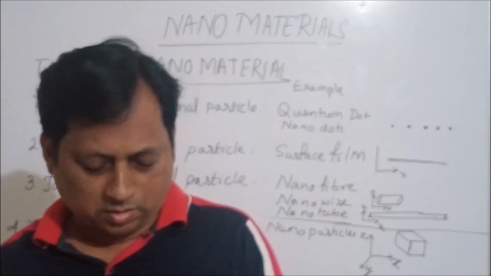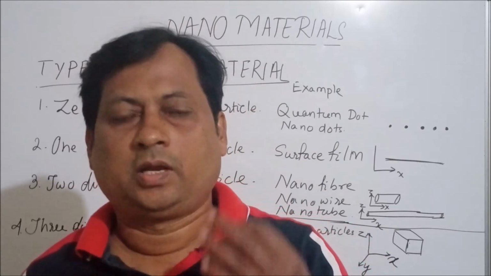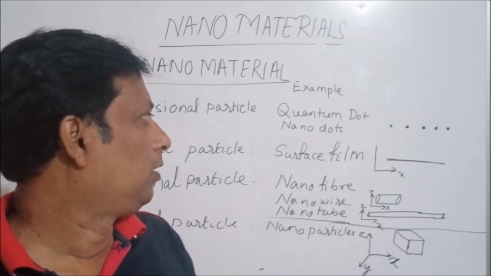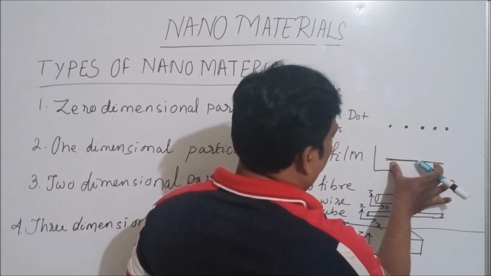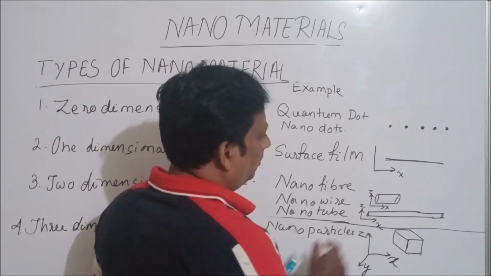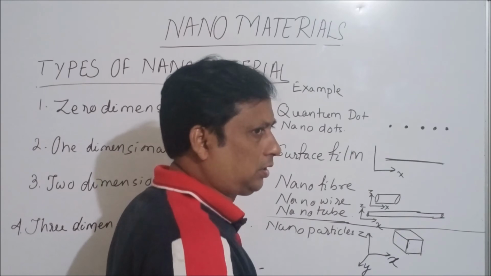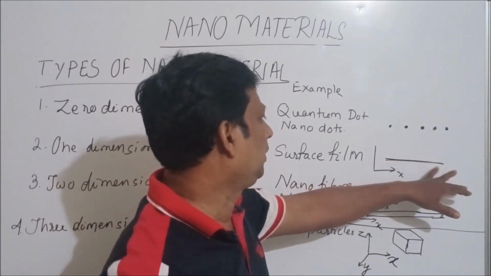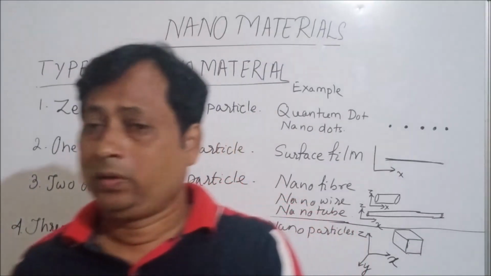Okay. So all the nanomaterials are very small in size, and the range is less than 100 nanometer scale. So here the range of the particle will always be within 100 nanometer. That means it is 100 nanometer in the x direction and 100 nanometer in the z direction in the two dimension case. In the one dimension case, it is 100 nanometer in the x direction. It has dimension in only one direction.